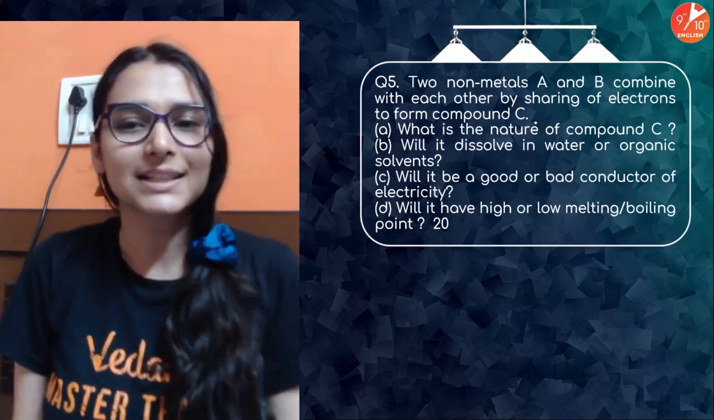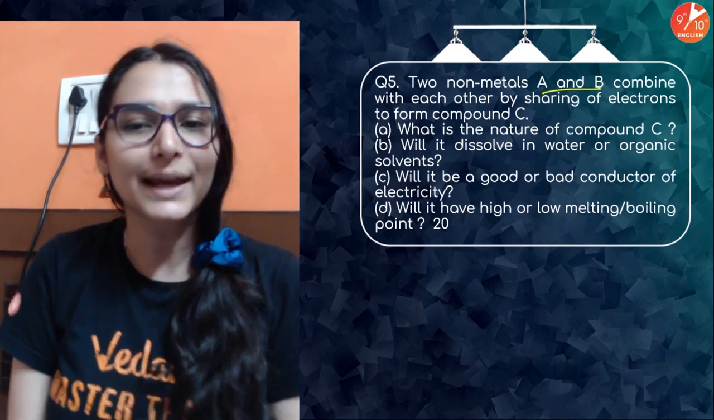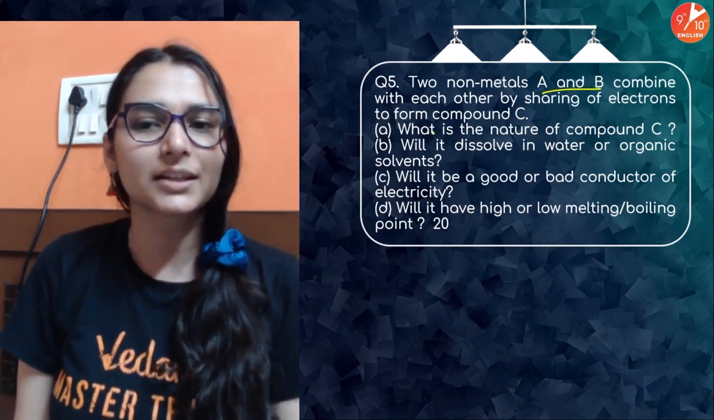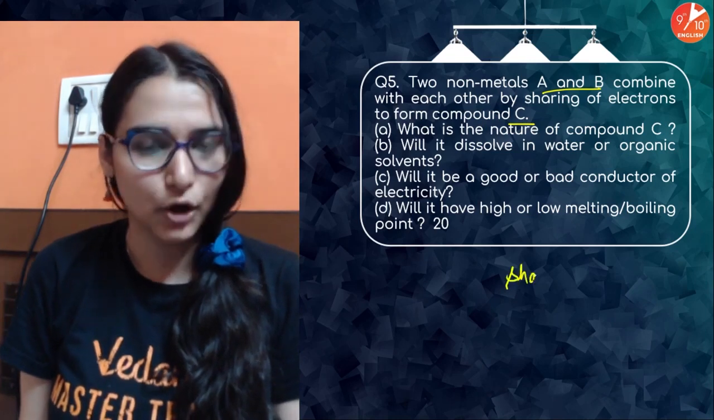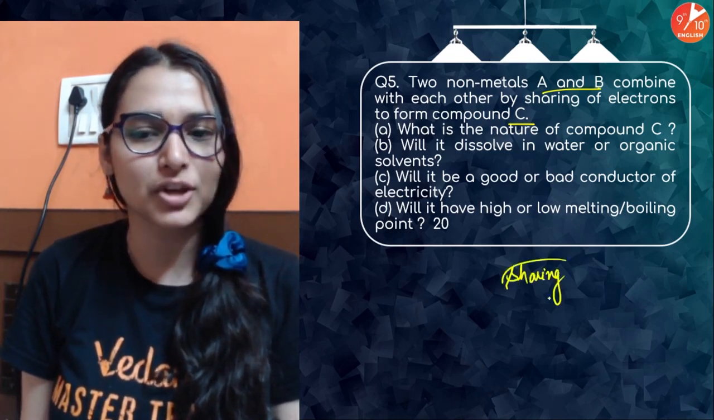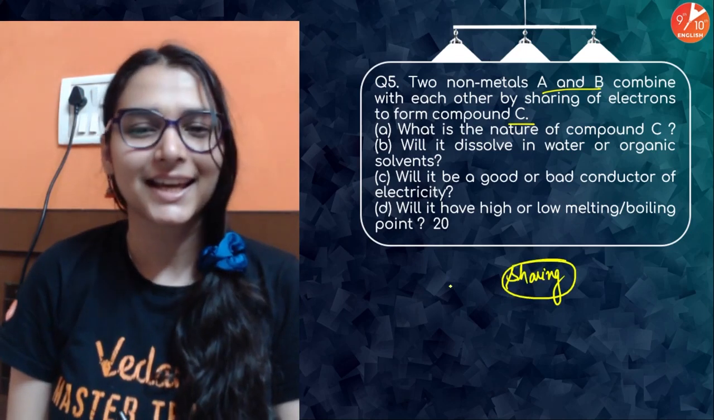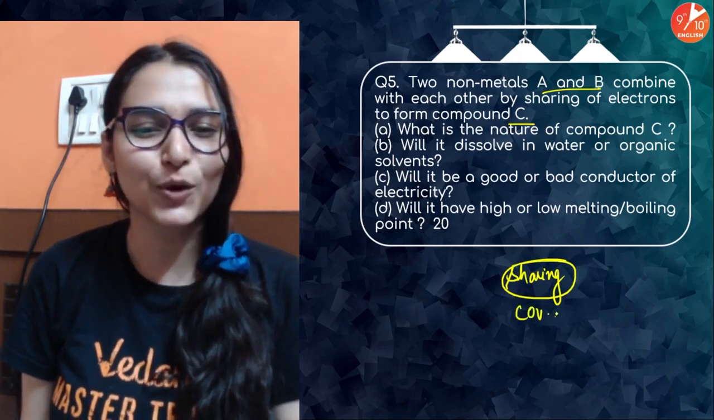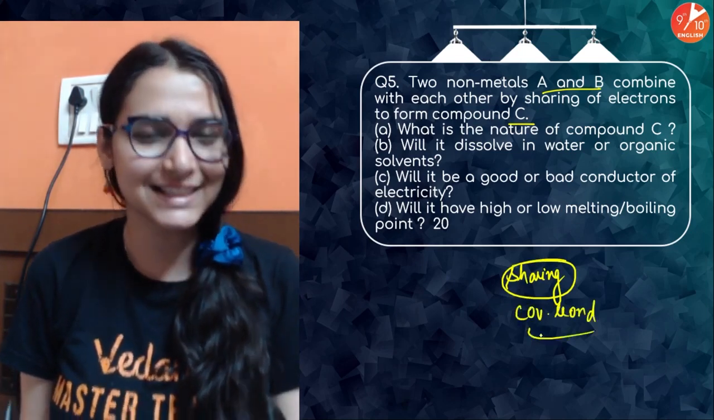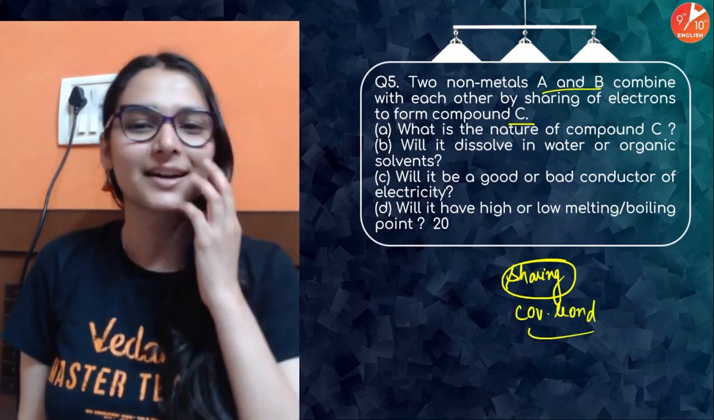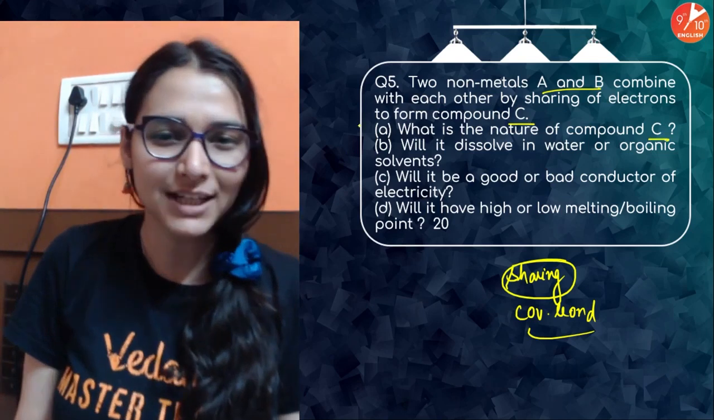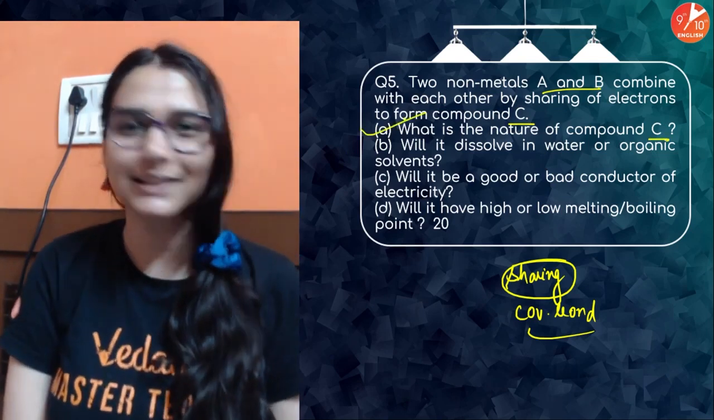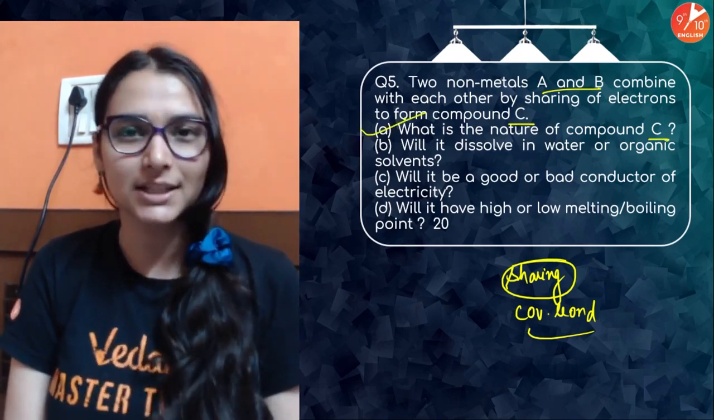Two non-metals A and B combine with each other by sharing of electrons to form a compound C. Okay, there is a term sharing, right? That means it's a clear-cut covalent bond, because ionic में तो transfer होता है ना. What is the nature of compound C? That is a covalent compound. Topic over. Answer done. 1 mark in my pocket.